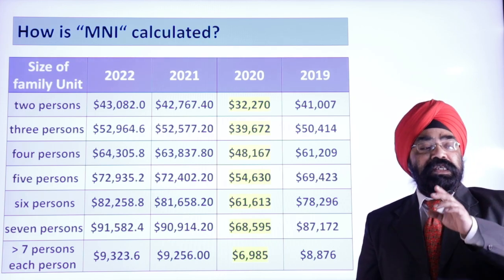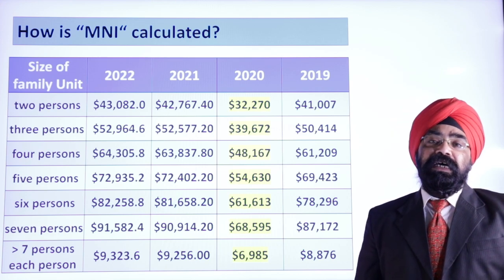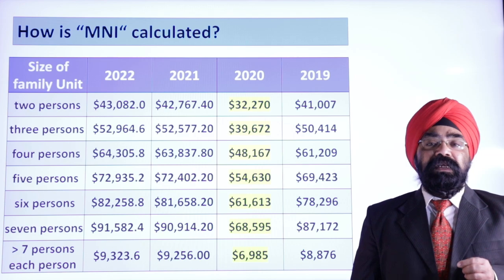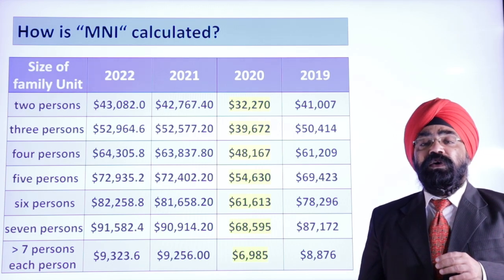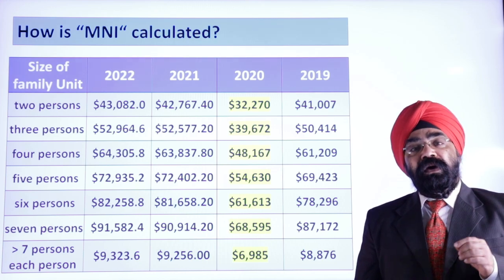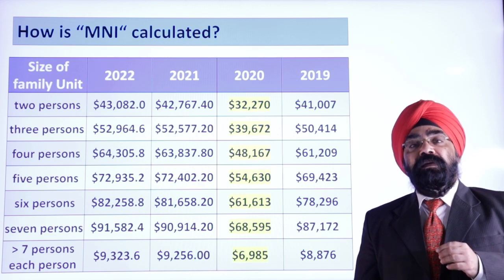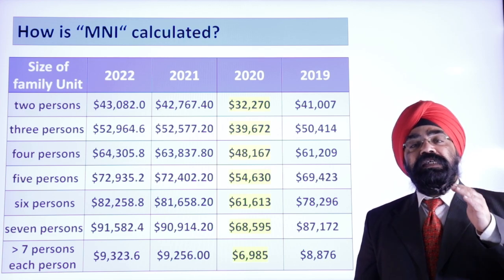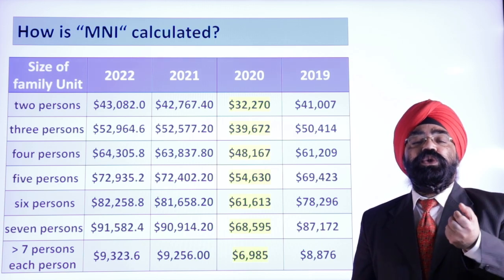You may not have noticed that I have colored and shaded 2020 in yellow. The reason, nobody asked, right? So I'll tell you. The reason for 2020 is that the government realized that due to COVID, many people were not able to utilize themselves to their full potential, and they were not able to earn what they were used to earning.